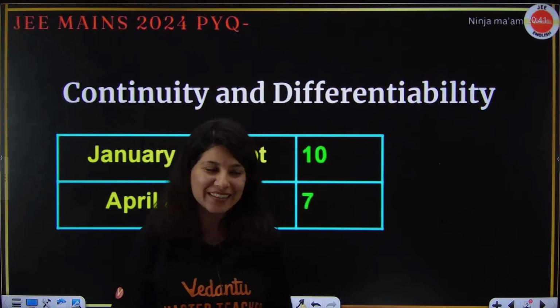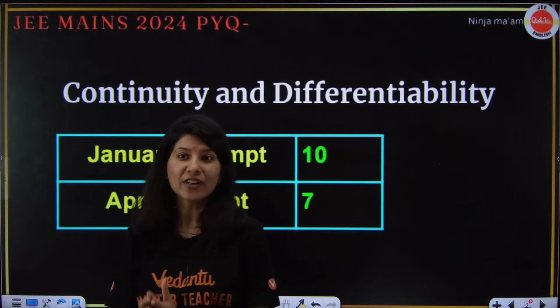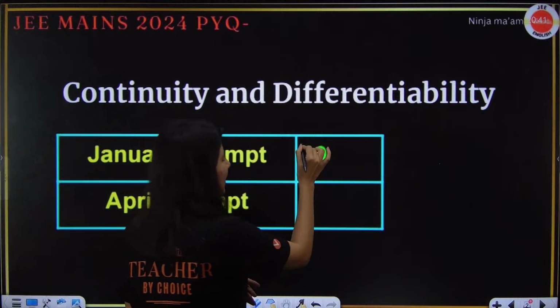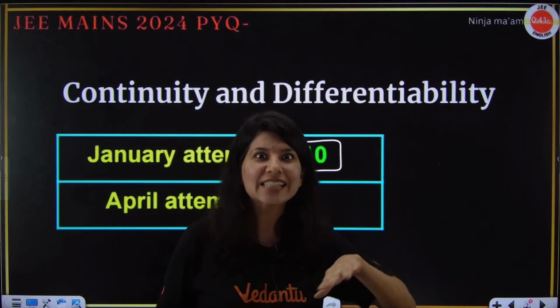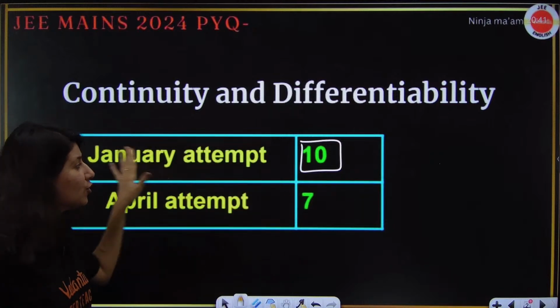And you all know that in today's session, we are going to cover all the PYQs of continuity and differentiability from January attempt, not for April attempt. I guess I forgot to update the thumbnail. Thumbnail says April attempt, but I'll correct it. But this session is all about January attempt.